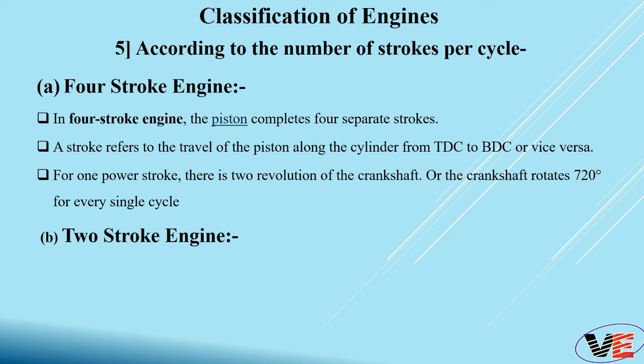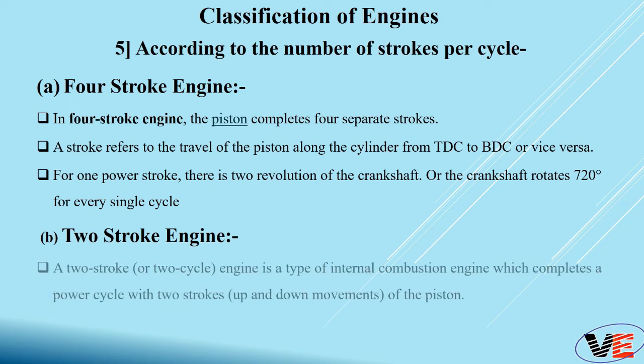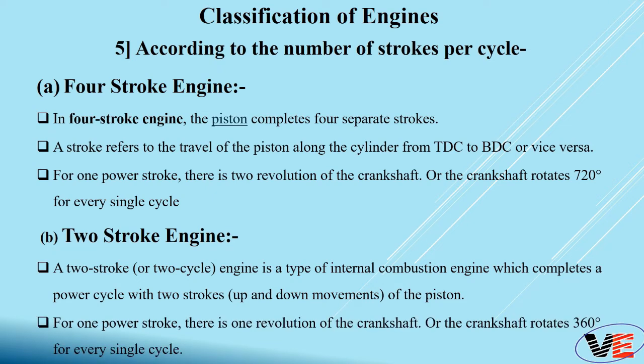Then let's move towards the 2-stroke engine. In a 2-stroke engine, it completes a power cycle with 2 strokes of the piston. That means up and down movements will complete the power cycle. For one power stroke, there is 1 revolution of the crankshaft, or the crankshaft rotates 360 degrees for every single complete cycle. Generally 2-stroke is used for light load applications.